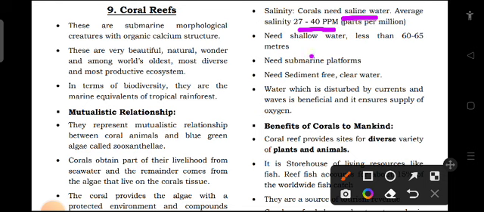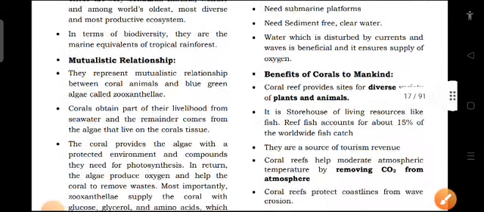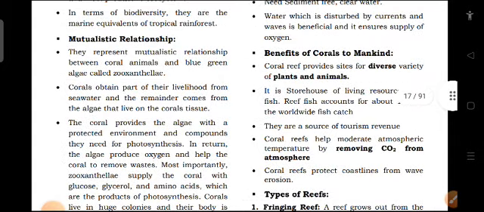And it also needs shallow water, less than 60 to 65 meters. And it needs a submarine platform and sediment-free, clear water. Water which is disturbed by currents and waves is beneficial and it ensures supply of oxygen. So oxygen is being supplied by ocean currents.